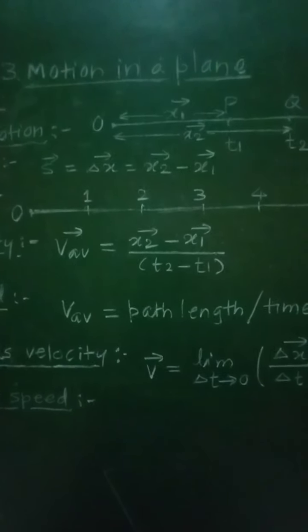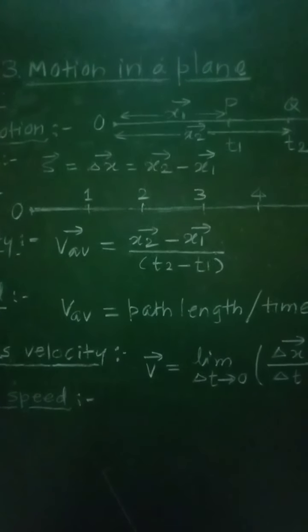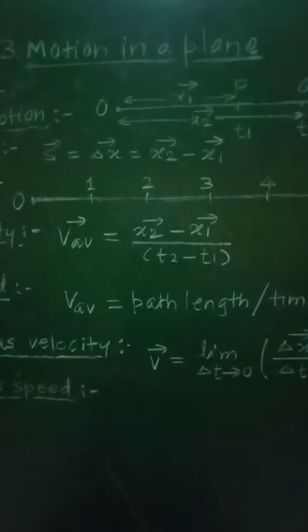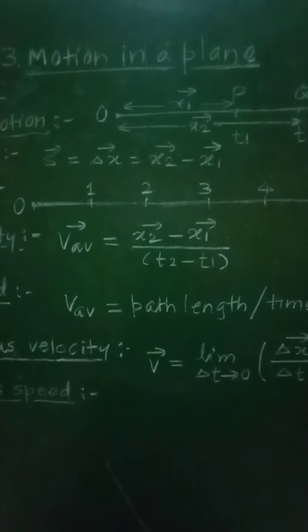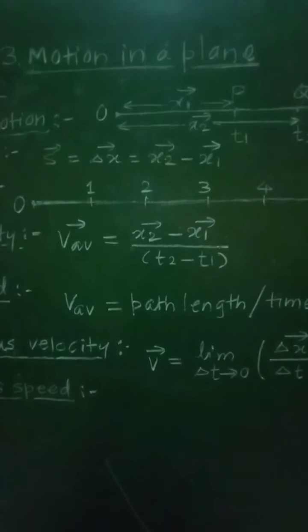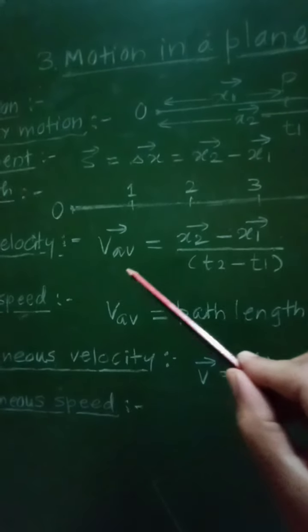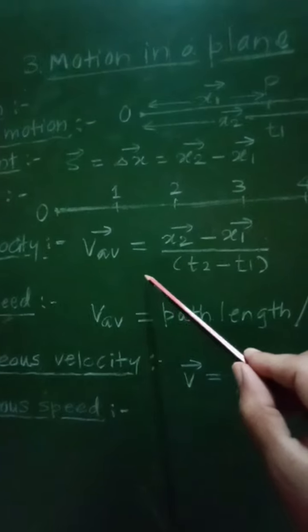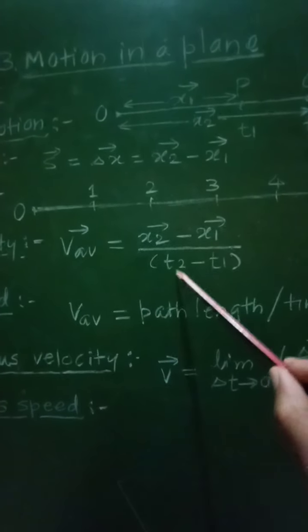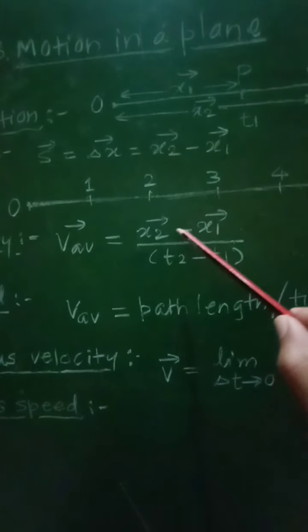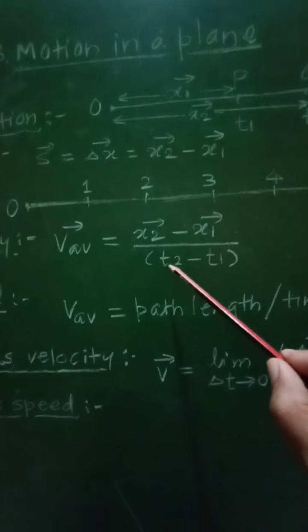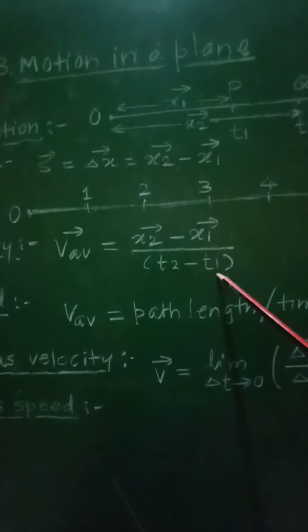If the position vectors of an object are vector x1 and vector x2 at times t1 and t2, then the average velocity, v average, in magnitude and direction, will be given as vector x2 minus vector x1 upon t2 minus t1.